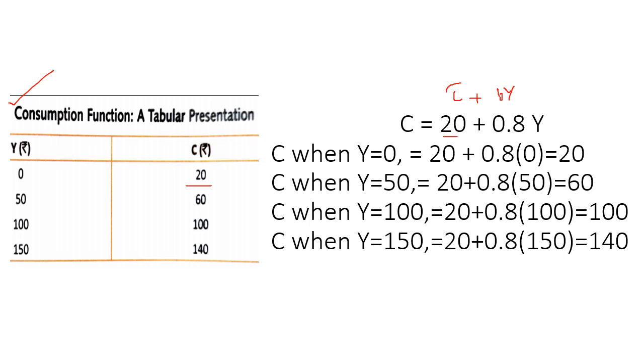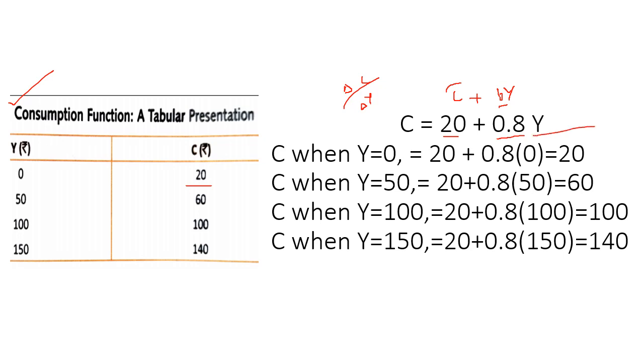So C bar is 20. What is b? That is the slope of the C function, or marginal propensity to consume, that is change in consumption divided by change in income. So it is 0.8, and this is Y, that is income.